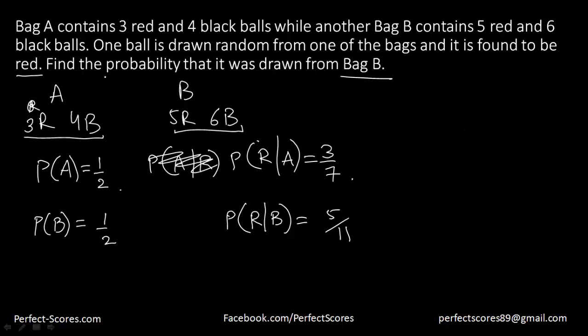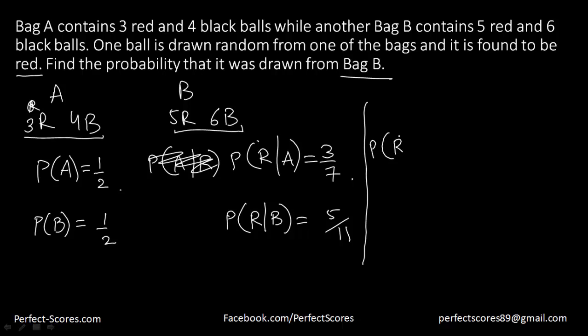Now the question is asking, find the probability that it was from bag B. So we have to find the probability that the red ball was actually drawn from bag B, such that the ball is red.